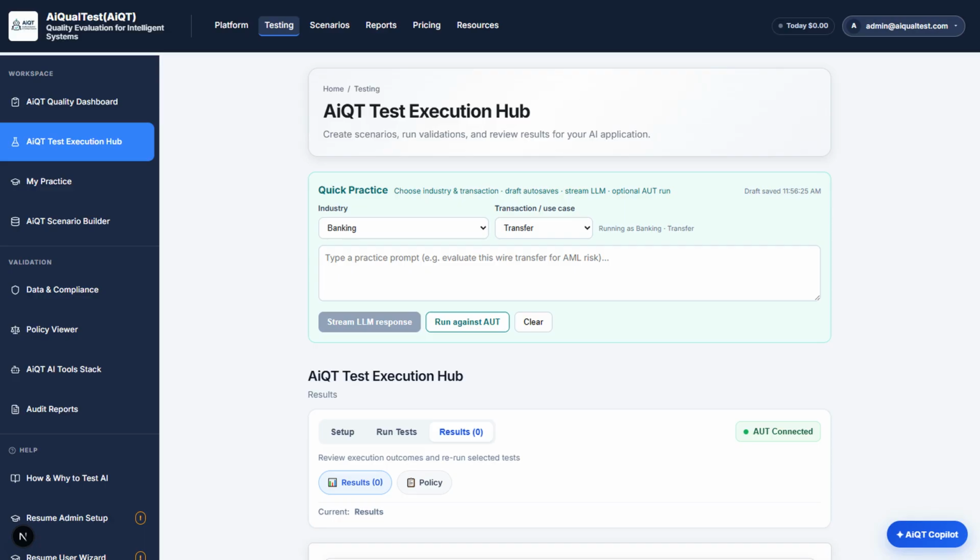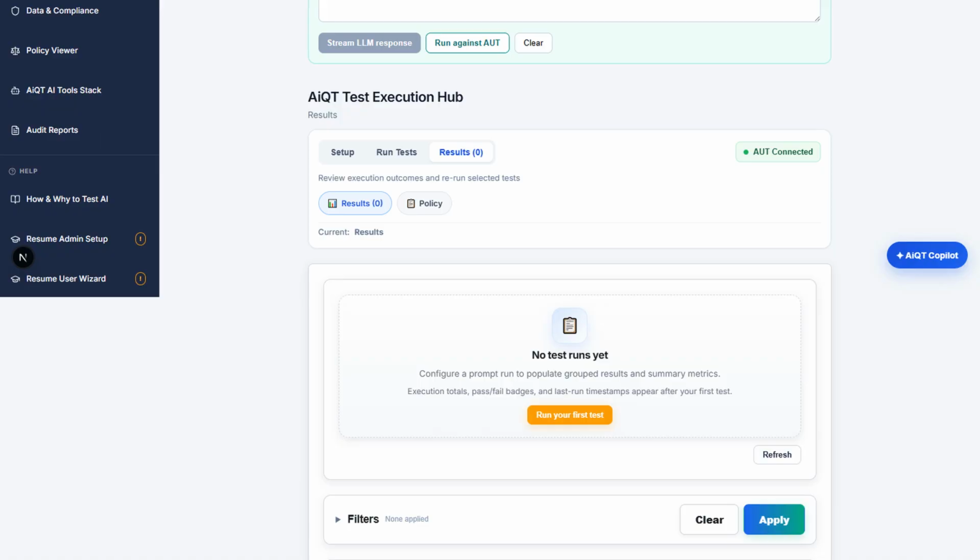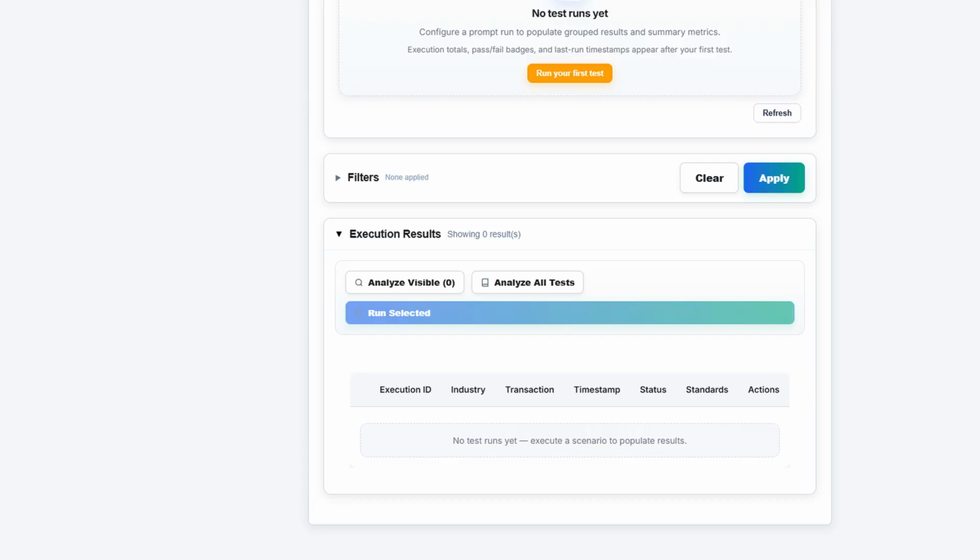Results is the record. Pass or fail against expected policy outcome. Why: which control or threshold failed. Evidence inputs, decision, timestamp, execution identity. Replay selected tests. This is what auditors reopen. This is what practice evidence is built from.